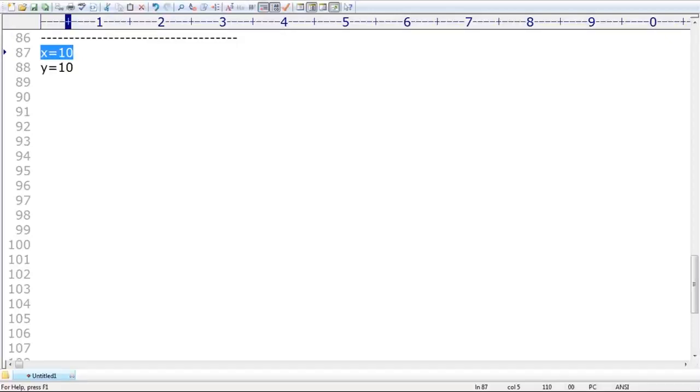Observe very carefully. If I want x is equal to 100, y is equal to 100, z is equal to 100, and so on, 1000 times 100, we never create a separate object every time. Only one object is created and reused by multiple references, so performance is improved. Are you able to understand up to a certain level? Sir, here one small issue is also there. What is the advantage I'm going to get?